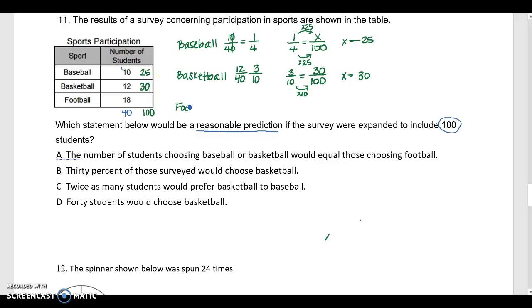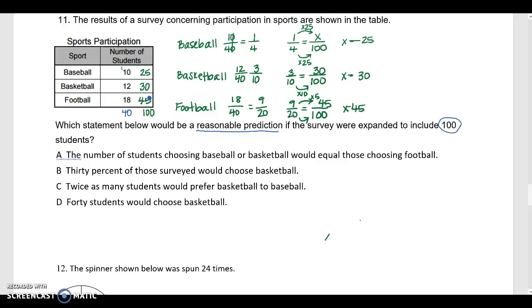And then last but not least, football. So there's 18 out of 40. So I can divide by 2, I get 9 out of 20, right? So 9 out of 20 equals how many out of 100? So I know that 20 times 5 is 100, so 9 times 5 is 45. So that's going to be 45 here. Okay, so now we're ready to go ahead and make predictions.